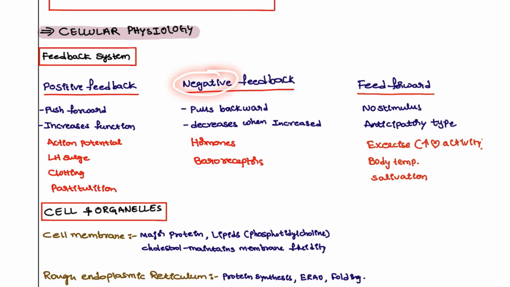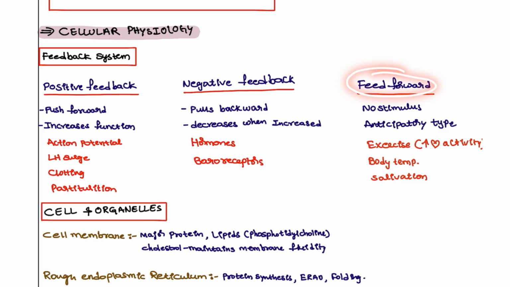Whereas the negative feedback mechanism is pull backward. If it is already going to increase, we are going to decrease it. For example, TSH produces T3. Once it gets to normal, it will tell the TSH, please stop. So this is the negative feedback mechanism, commonly seen in hormones and in baroreceptors for BP, in the carotid sinuses you are going to see.